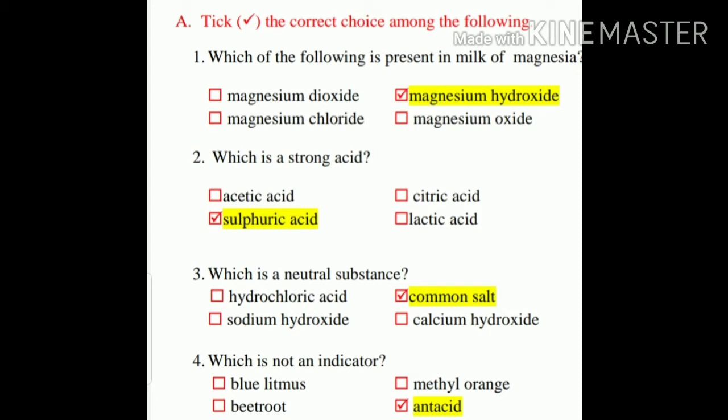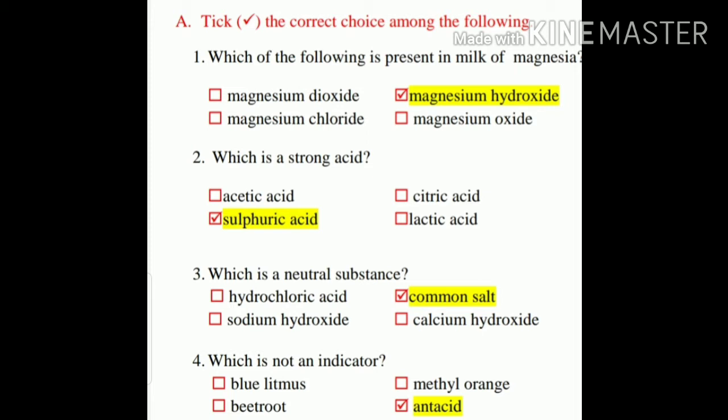Which of the following is present in milk of magnesia? Milk of magnesia is a weak base which contains magnesium hydroxide, which is a strong acid. Among all these options, only sulfuric acid is a mineral acid. And we know that mineral acids are very strong acid. So sulfuric acid is the correct option.